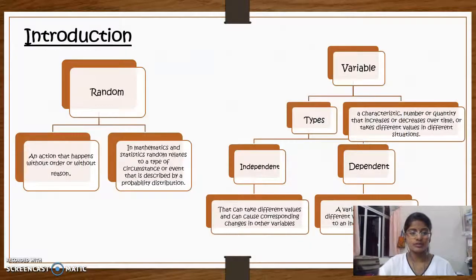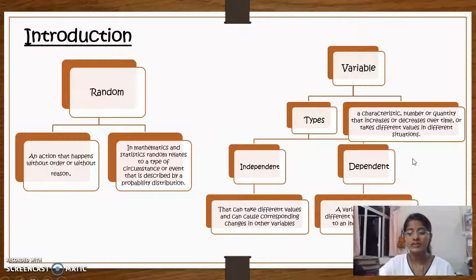Now we proceed to the introduction. Let's see about the random. Random is an action that happens without order or without reason, and in mathematics and statistics, random relates to a type of circumstance or event that is described by a probability distribution. A variable is a characteristic, number or quantity that increases or decreases over time or takes different values in different situations.